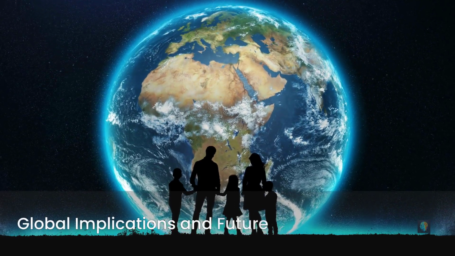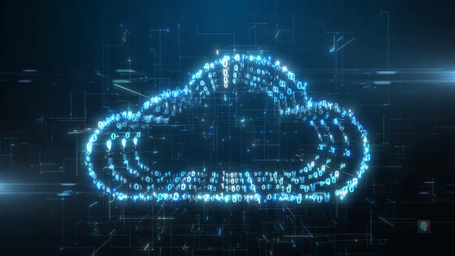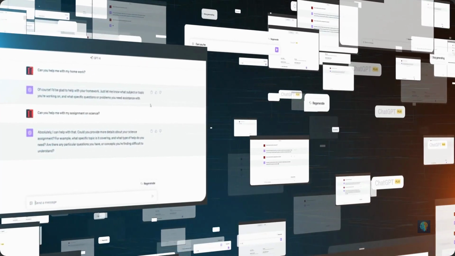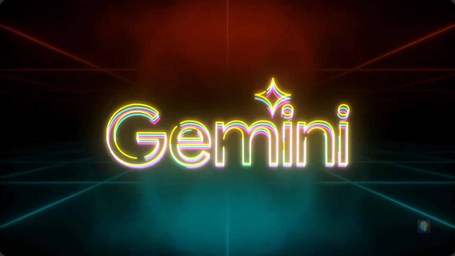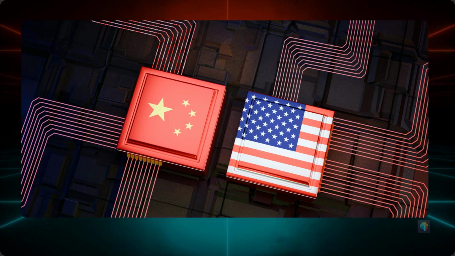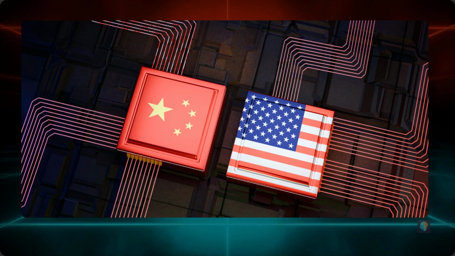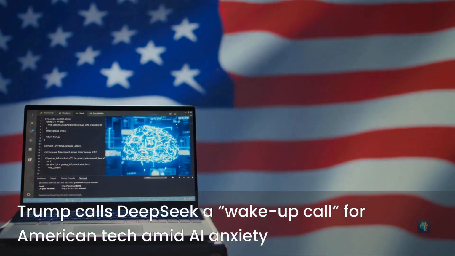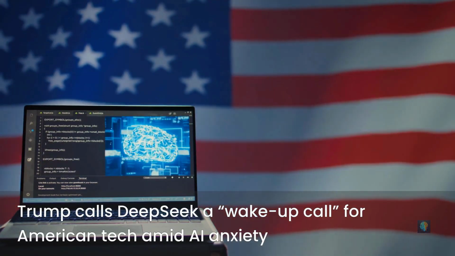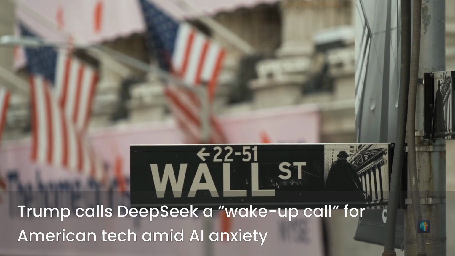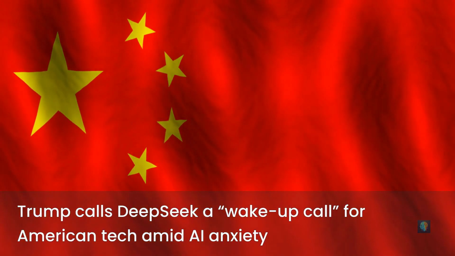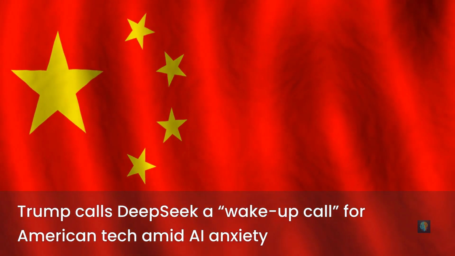So, what does all of this mean for the rest of the world? For one, it's a wake-up call. If DeepSeek can build models this powerful, this efficient, and this affordable without the top-tier GPUs and mega budgets that OpenAI or Google have, it challenges the assumption that the US and its allies will remain in the lead. Even Donald Trump recently weighed in, reportedly calling DeepSeek a wake-up call for American tech. Some major US tech firms have lost over $1 trillion in market value, partially driven by anxiety over China's rapid AI gains.